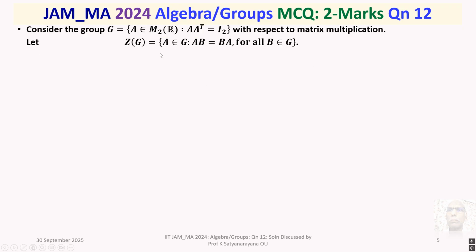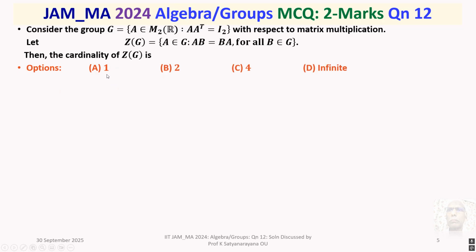Let Z(G) be the set of all A belonging to G such that AB equals BA for all B belonging to G. That is, Z(G) stands for the center of the group G. Then the cardinality of Z(G) is: we are given four options. Option A, 1; option B, 2; option C, 4; option D, infinite.